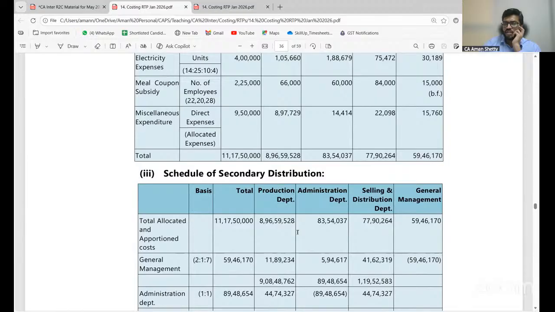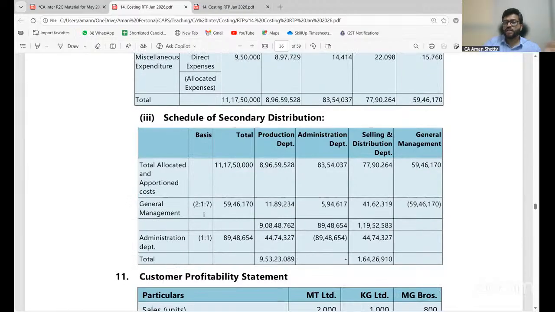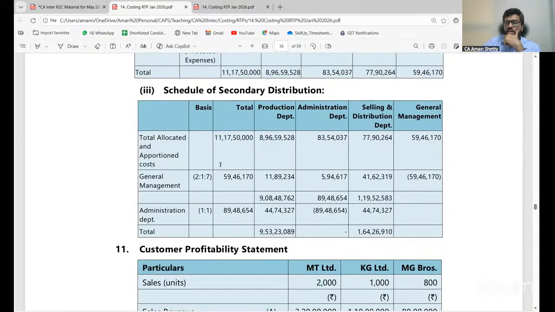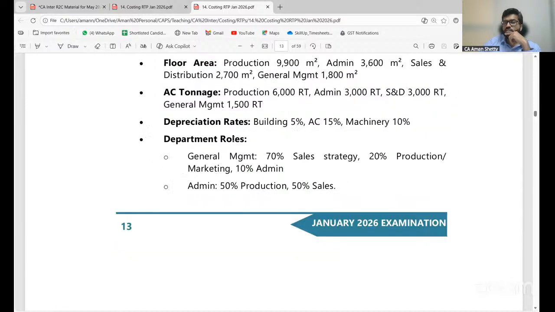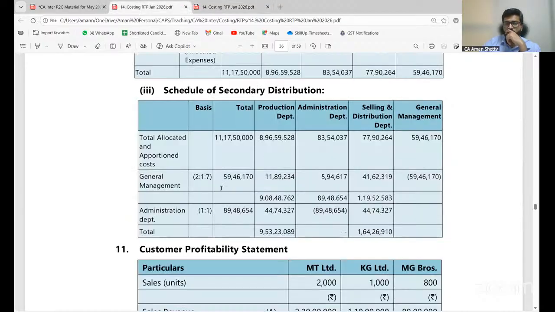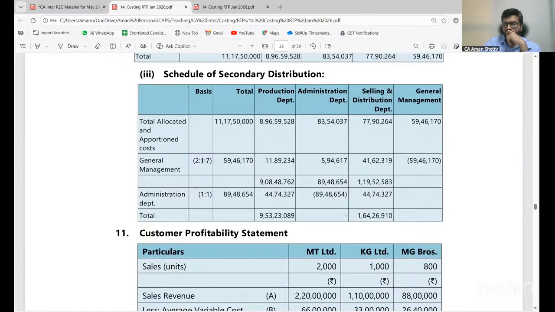Clear, all of you? Then comes secondary distribution. Schedule of secondary distribution is done here. Again, for that, department roles they have given here. Did you understand the percentages, all of you? General management 70% and all that. So that is again 70%, then 10 and 20.